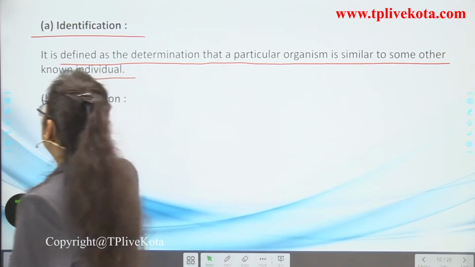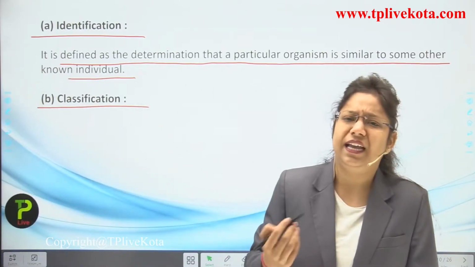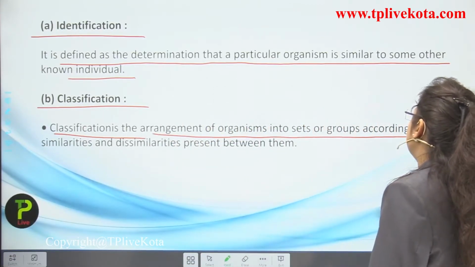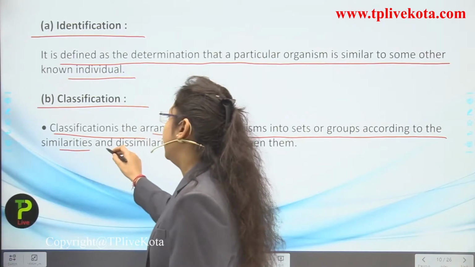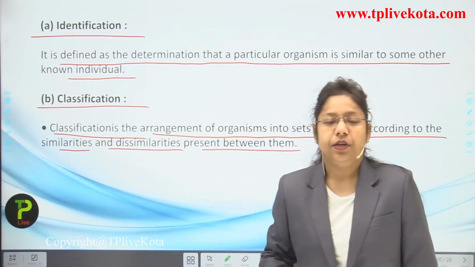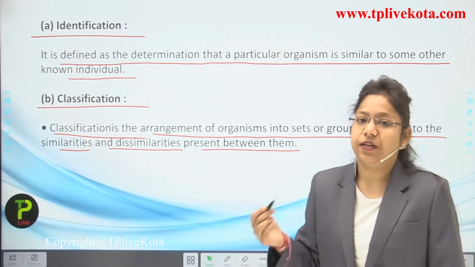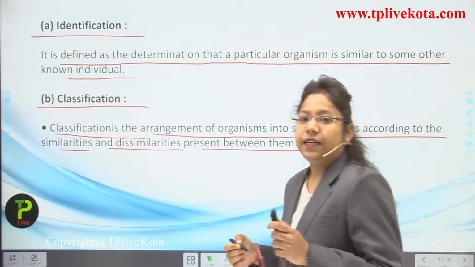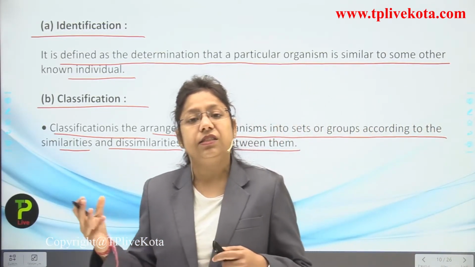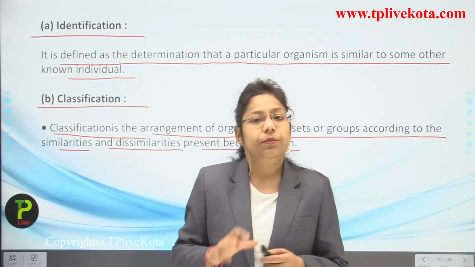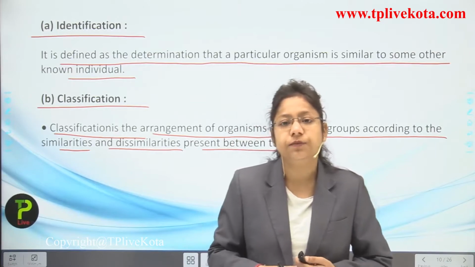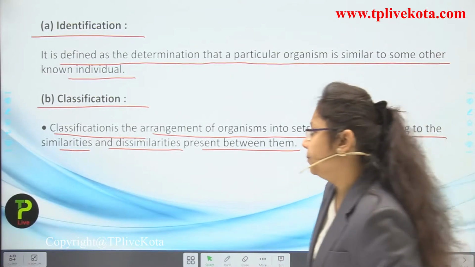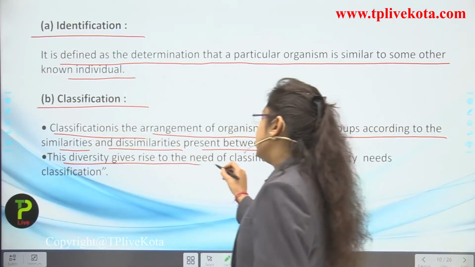Okay students, now next is classification. How can we classify any animal? Classification is the arrangement of organisms into sets or groups according to the similarities and dissimilarities present between them. Some similarities are present between the groups and some dissimilarities are present as well, so they are classified on this basis. If I take the example of xerophytic plants, some of them look somewhat similar, but they are not similar in each and every function and property. Morphologically they may look similar, but they are not totally similar. This diversity gives rise to the need for classification.